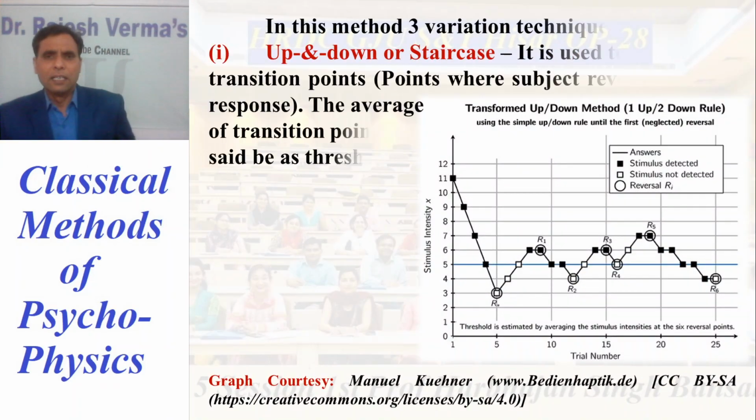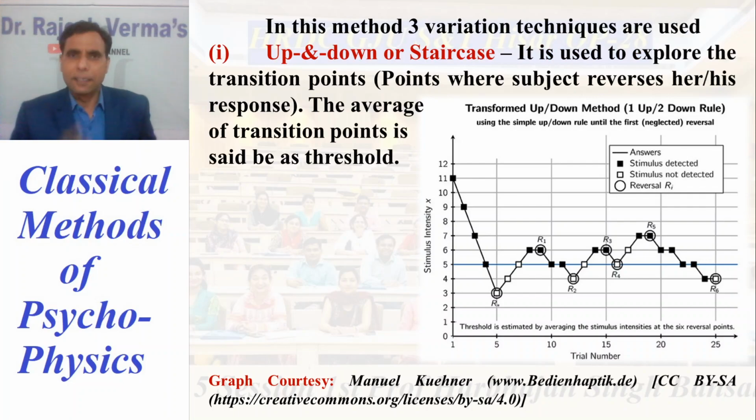Now, importantly, in the method of limits we use three variation techniques. The first two are the ones discussed above, the ascending series and the descending series, which differ in the variation of the stimulus intensity.